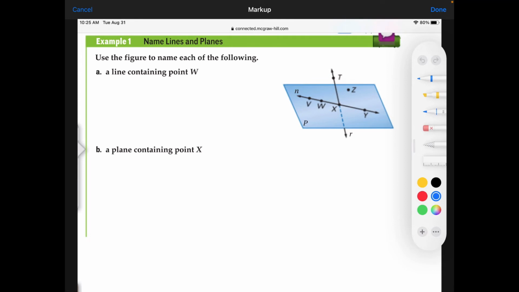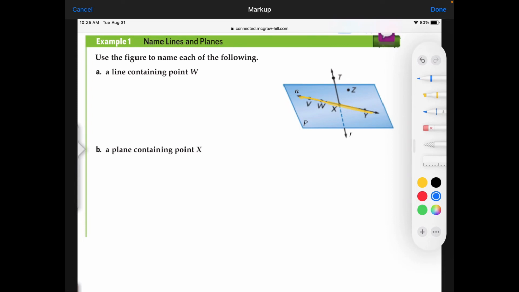They want us to name a line containing point W. Remember, there are many different ways of naming lines, but let's find the line where point W is. Okay, there's the line that we want to name, and there are many different right answers.